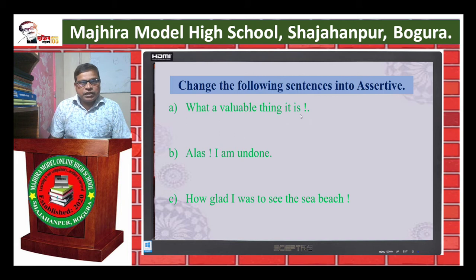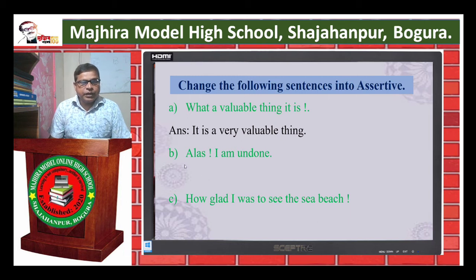The form of assertive sentence: subject, verb, very or great and object. Here subject is it and verb is. So see the answer: it is a very valuable thing.